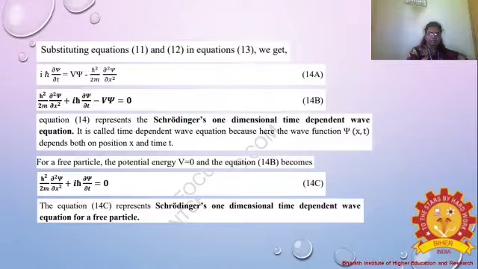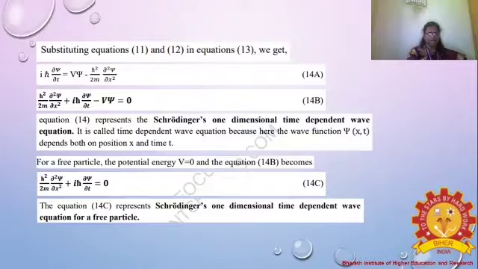First of all, we substitute the position of the particle and the time. So we substitute equations 11 and 12 in equation 13, and we get the one dimensional time dependent wave equation. It is called the time dependent wave equation because the wave function xi of x, t depends both on position x and time. We already discussed that. The wave function xi of x, t always depends upon the position and the time.